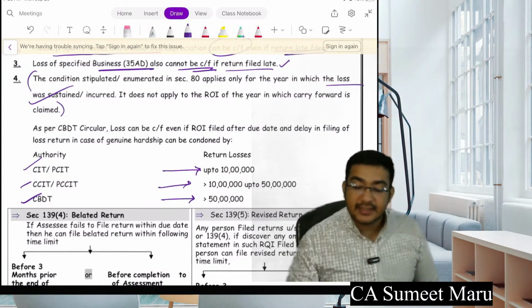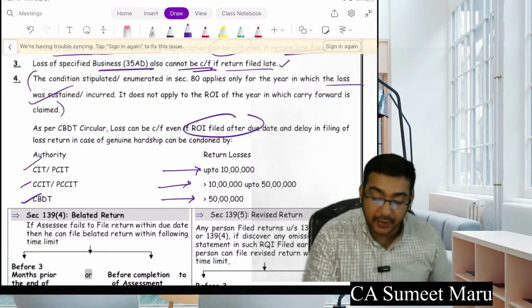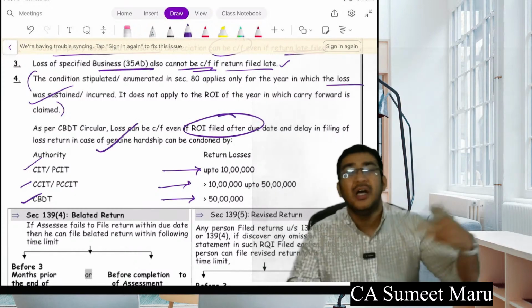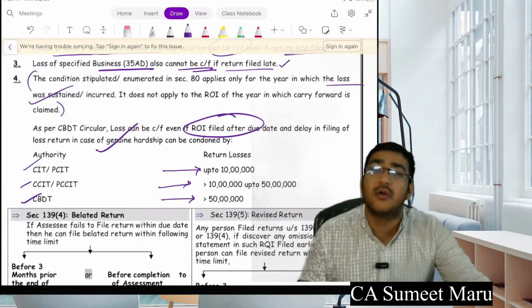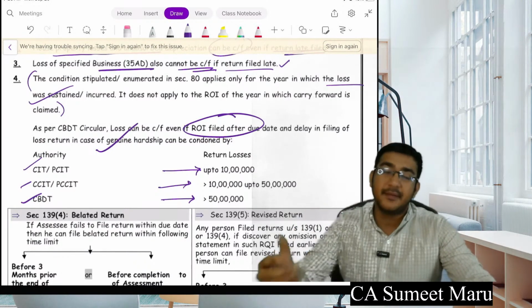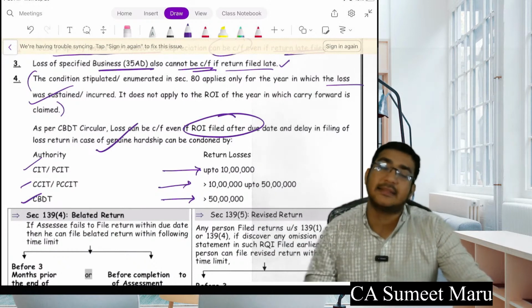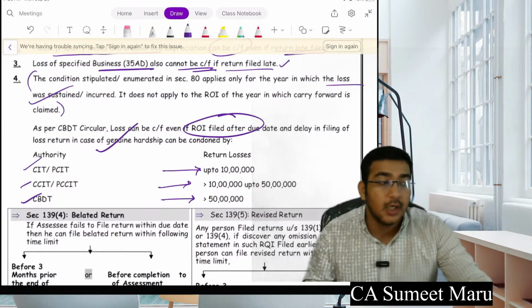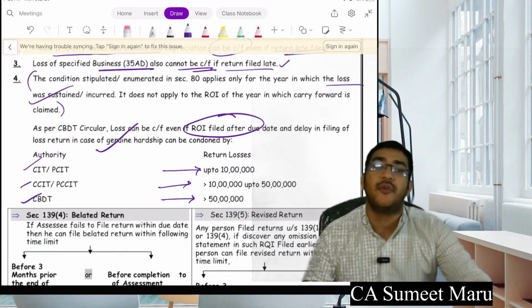So if there is a delay, they can pardon the delay because of genuine hardship. Why genuine hardship? They can consider, for example, if the site was down, there was no option available, or anything like that. In that case they may consider it and let you carry forward the loss. But it's always good that you file the return in time.